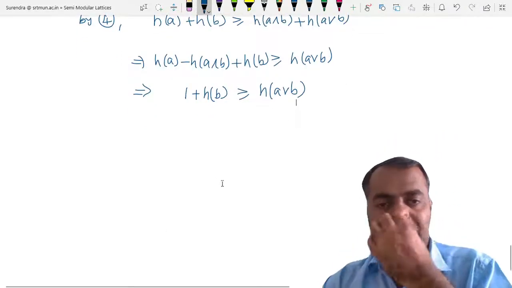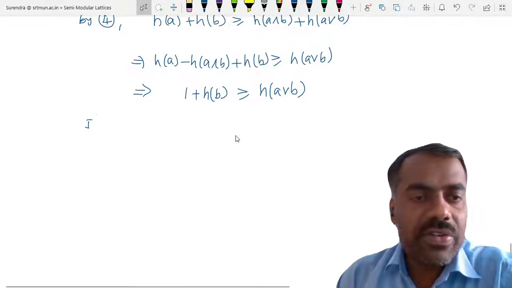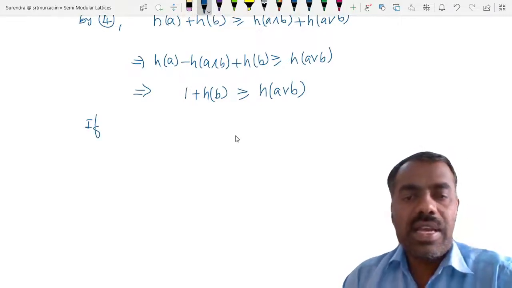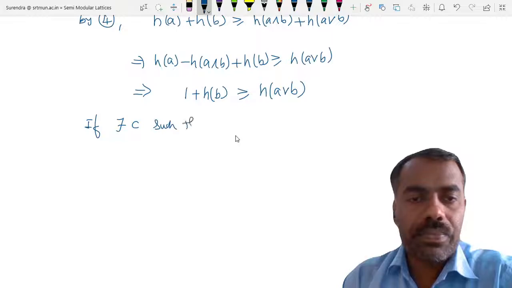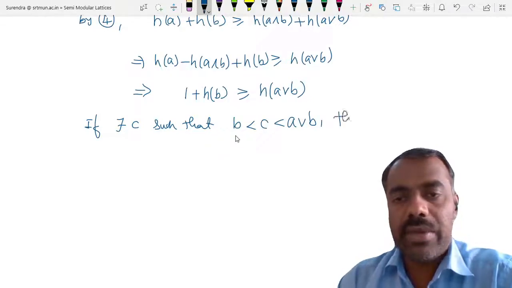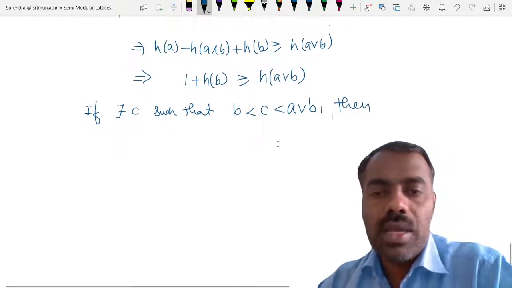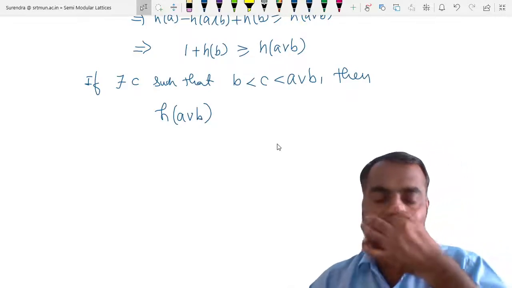Now by using this, what we will get is that if, in between B and A joint B, there exists some C such that between B and C there is an element, then what can you say about the height of A joint B?